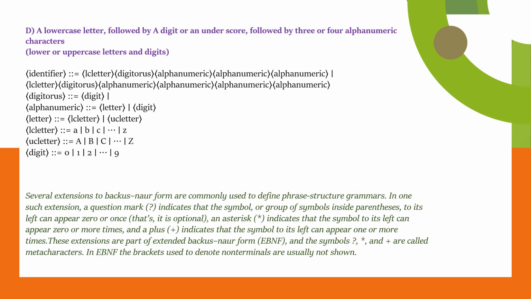D. A lowercase letter followed by a digit or an underscore followed by 3 or 4 alphanumeric characters. Here we can see the lowercase a, b, c up to z, uppercase A, B, C up to Z, digit 0 to 9.